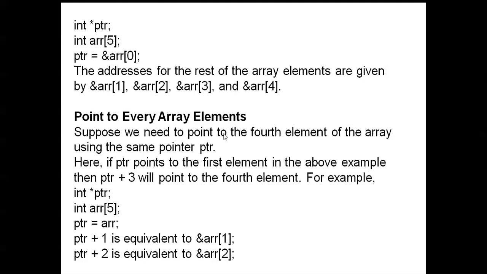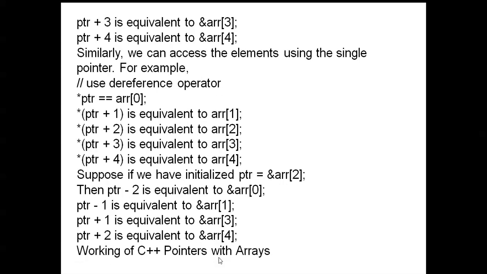Suppose we need to point to the fourth element of an array using the same pointer. Here, if ptr points to the first element in the above example, then ptr + 3 will point to the fourth element. For example, int *ptr, int arr[5], ptr = arr. ptr + 1 is equivalent to &arr[1], ptr + 2 is equivalent to &arr[2], ptr + 3 is equivalent to &arr[3] and ptr + 4 is equivalent to &arr[4].